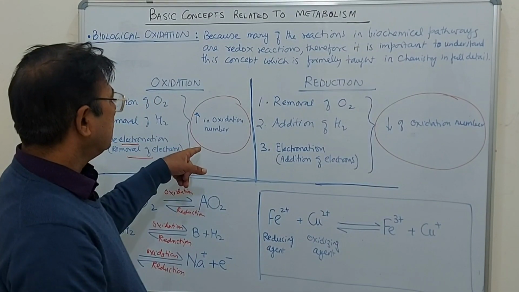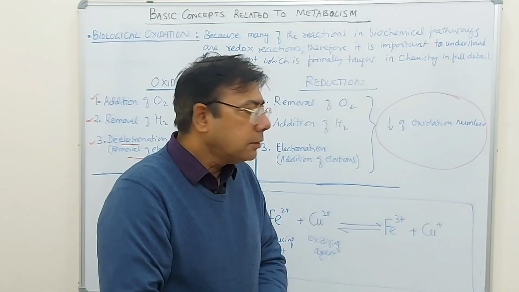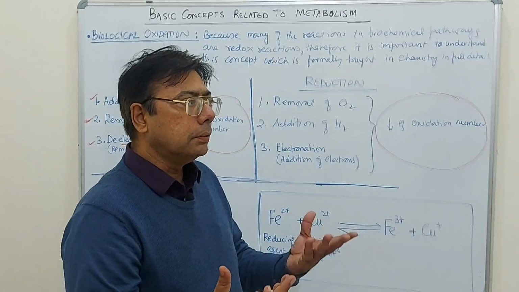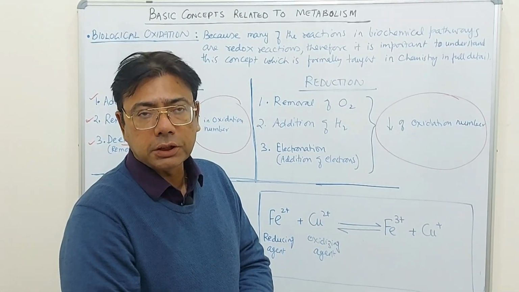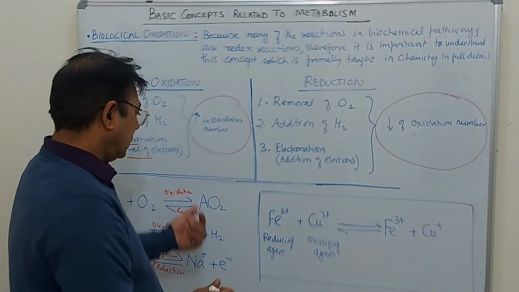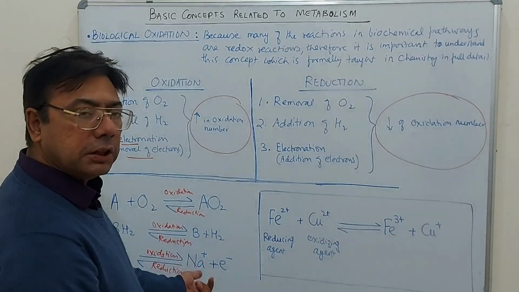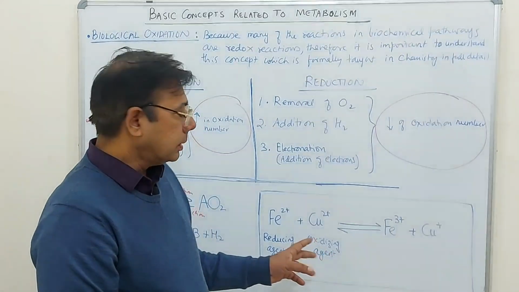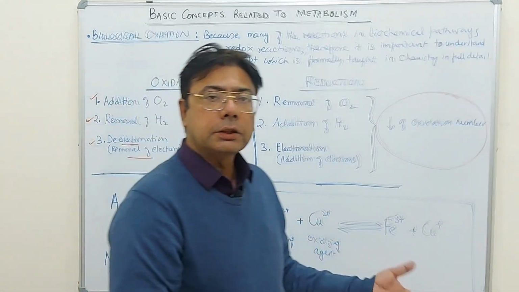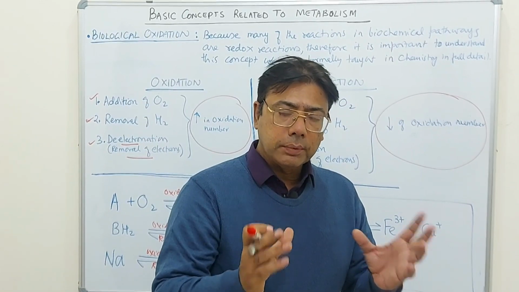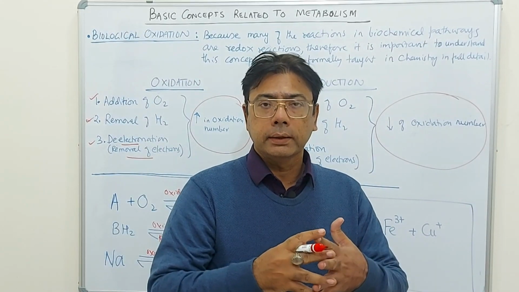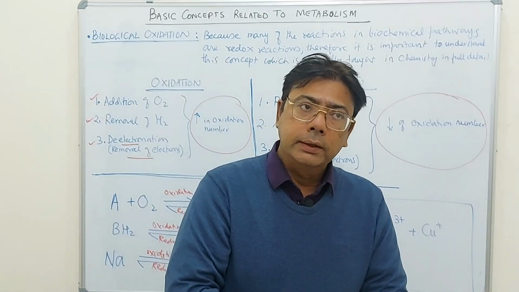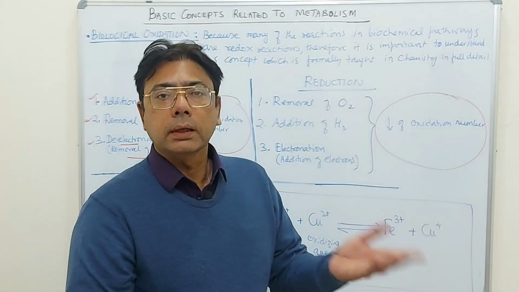So in case of oxidation, oxidation number increases, whereas in case of reduction, oxidation number decreases. And if you remember the rules of calculating oxidation number, you can easily see how the oxidation or reduction is taking place in this reaction. For example, here I have summarized a reaction in which both oxidation and reduction are going on. So students, you see that normally oxidation and reduction always go hand in hand. When two molecules react, one is oxidant and another is reductant. So one is oxidized and it reduces the other one.